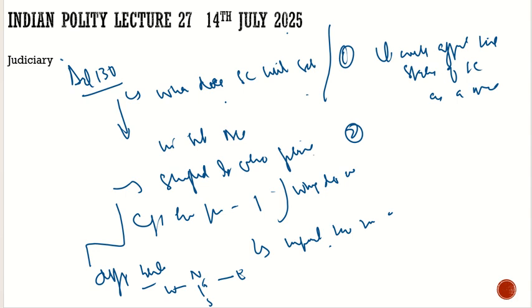And the second thing which they highlighted: regional benches can come under the influence of local politics. So these are the two important objections which were laid down by the Supreme Court.